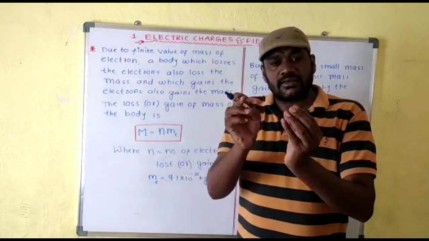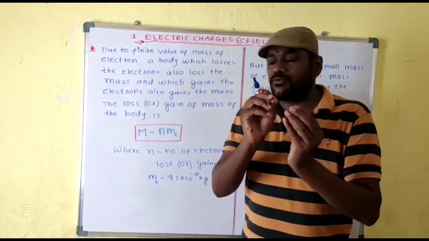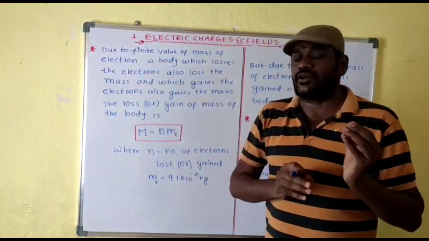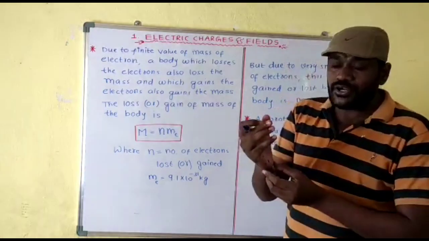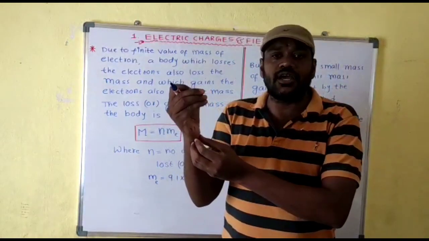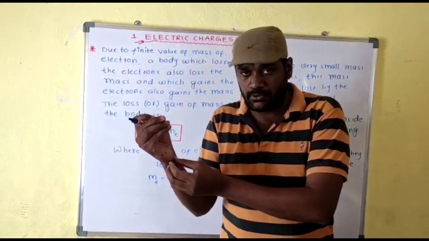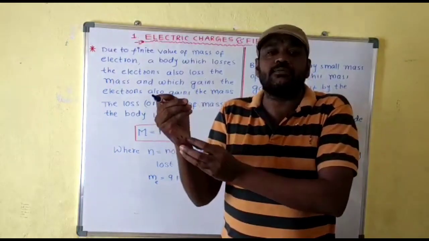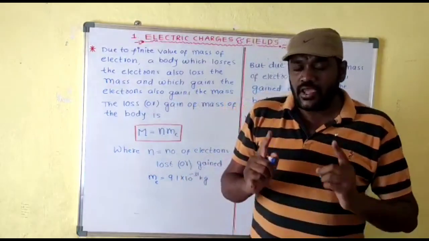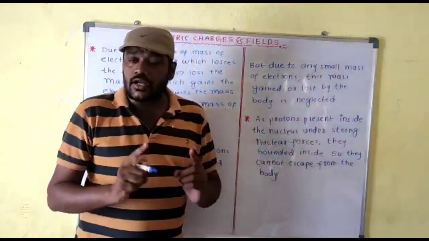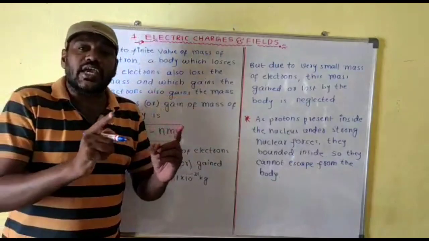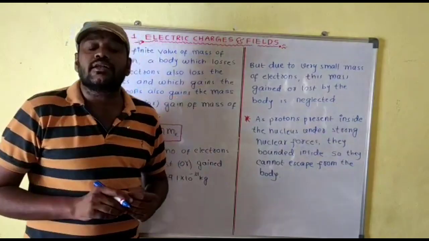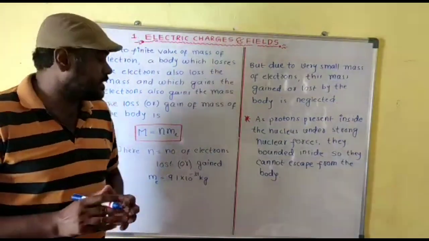So when the electrons are escaping from this material, due to the finite mass of the electron, the body which loses electrons also loses mass. The body which gains electrons already has a little mass due to electrons and protons, but due to the extra electrons coming, it also gains extra mass. Therefore, a body which loses electrons also loses its mass, and a body which gains electrons also gains mass. But a very important point is that this mass gained or lost is neglected.